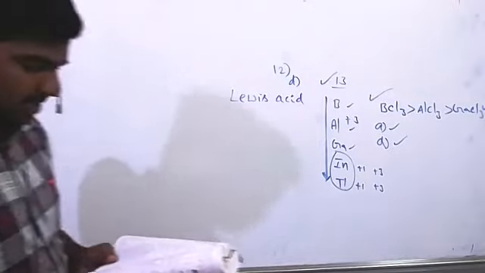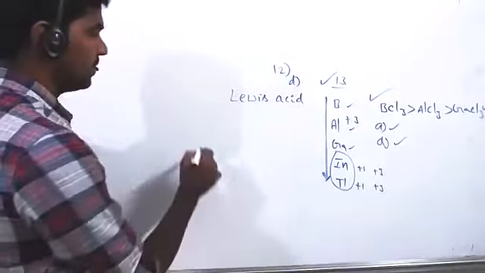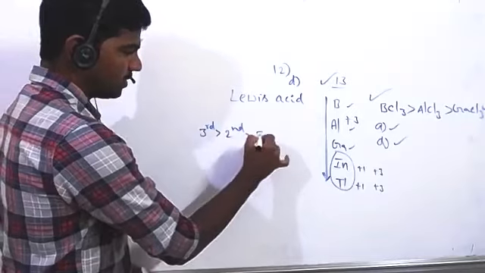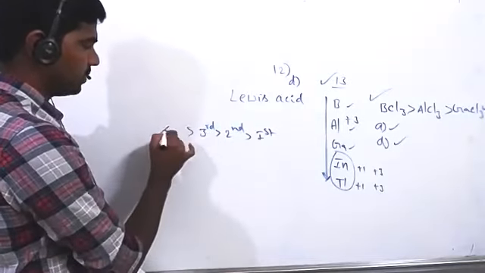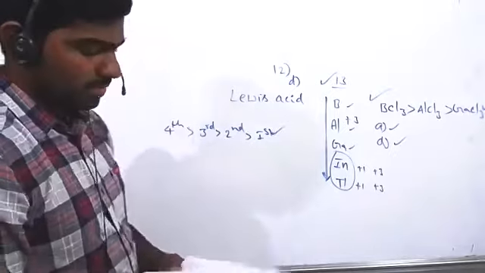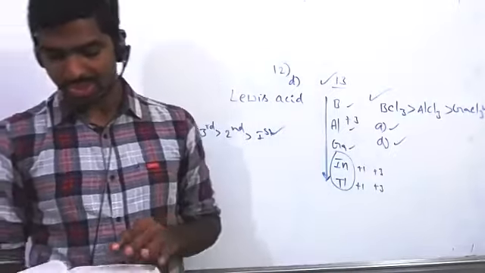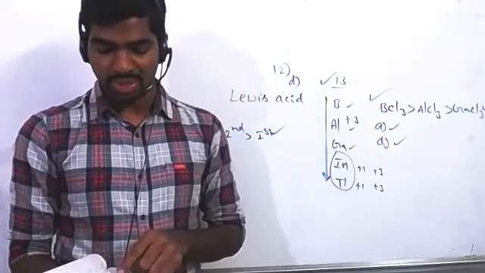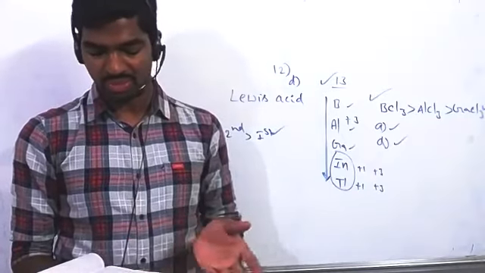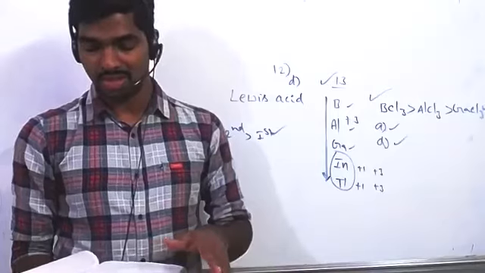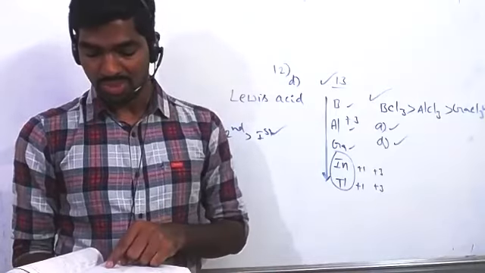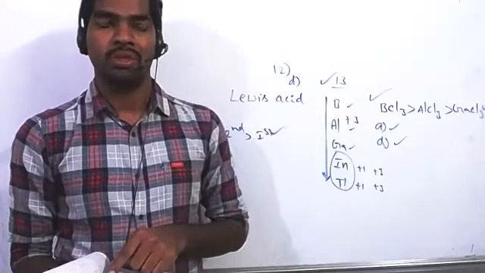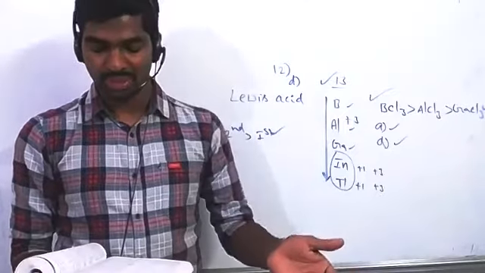So if you observe, ionization enthalpy generally always increases. Third is greater than second, second is greater than first, and fifth is greater than fourth. This is the actual order. 577 to 1810 is the normal increase, and 1800 to 2750 is also an increase, but there is not much difference, it's just below 1000 only. But if you observe third to fourth ionization enthalpy, 2750 to 11580, it's a very big jump, correct?